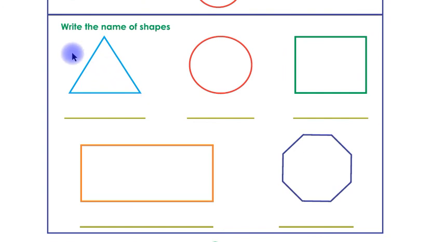Look at this, children. You have to write the names of these shapes. This is a triangle shape, children. You have to write name triangle on this line. This is a circle shape, children. You have to write the name circle on this line.